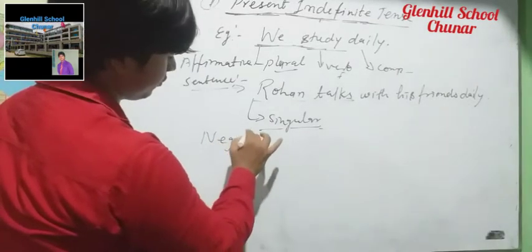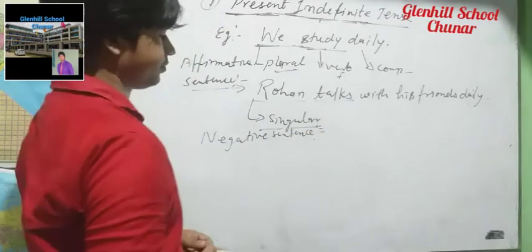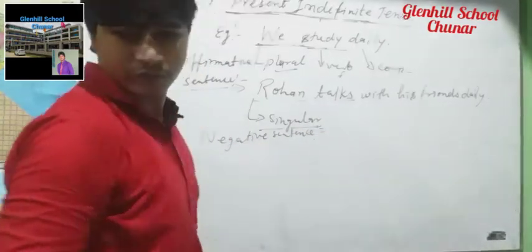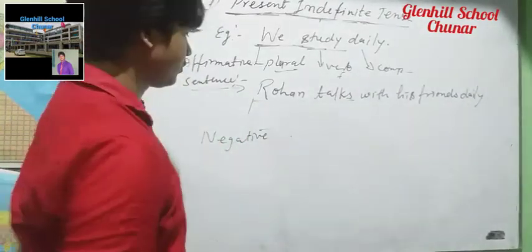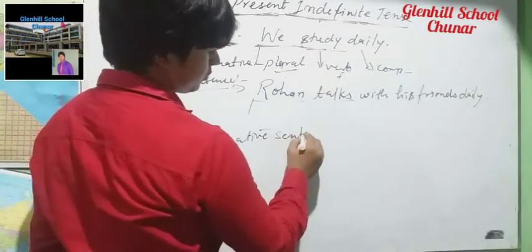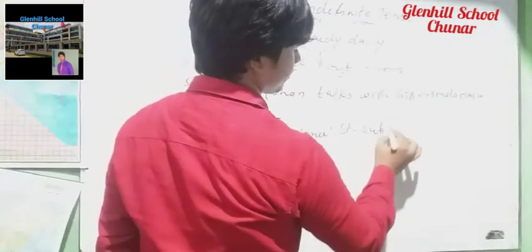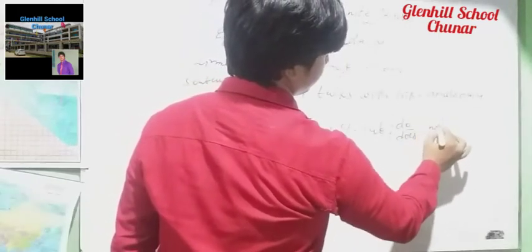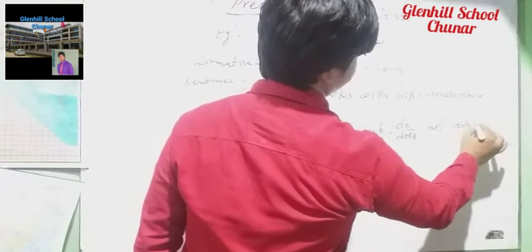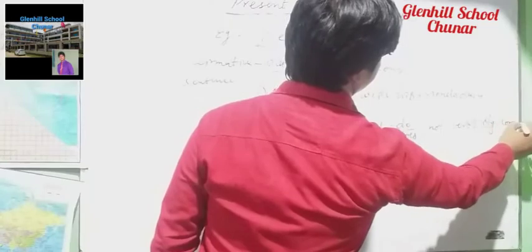But when we have to convert into negative, when we talk about negative sentence, we have to use this structure: subject, do, does, not, verb first form, object and complement.